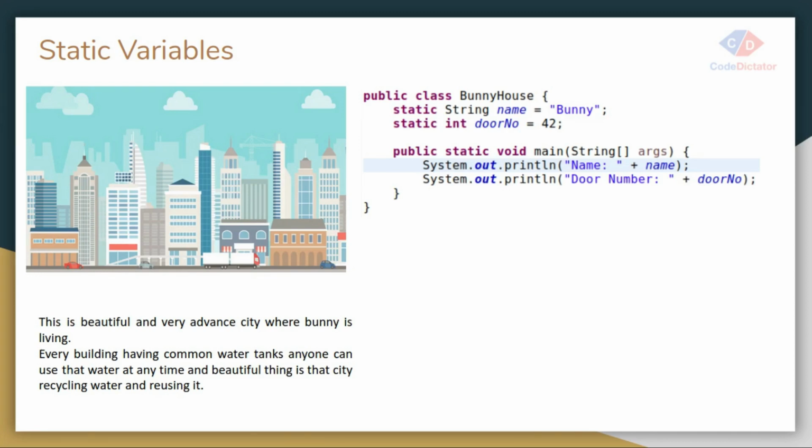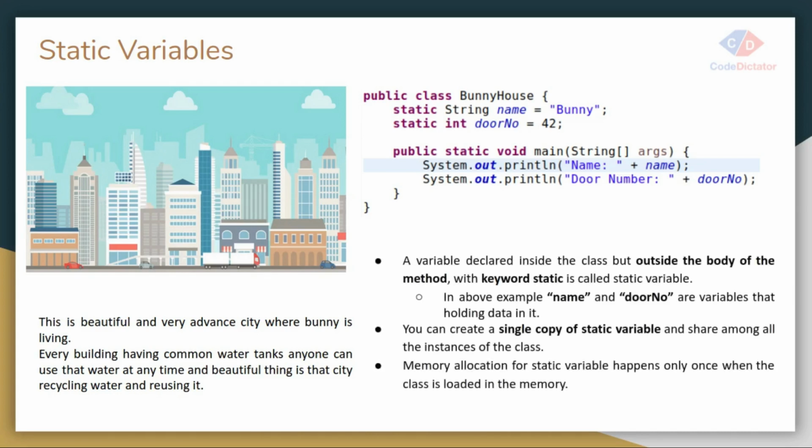We are going to discuss this static variable more later on, but let's see what the rules are. A static variable creates only one copy of the variable, and only an instance variable can be defined as static. I can't define a local variable as static. Memory allocation for my static variable happens only once, when the class is loaded in memory.